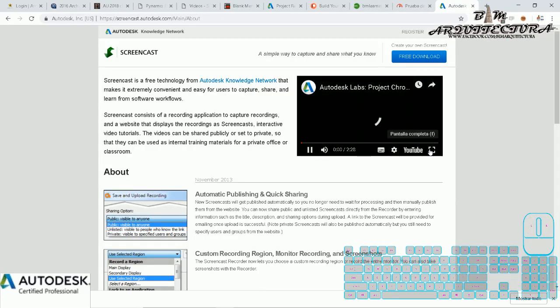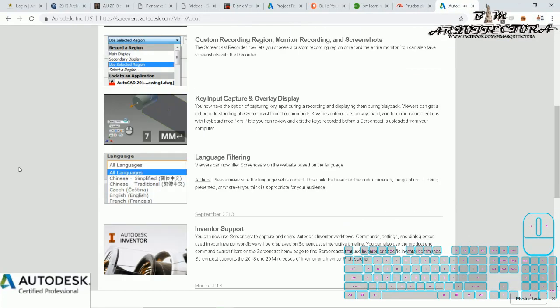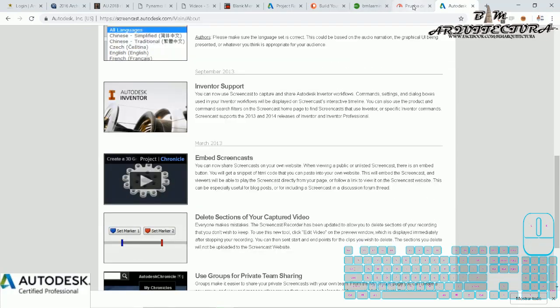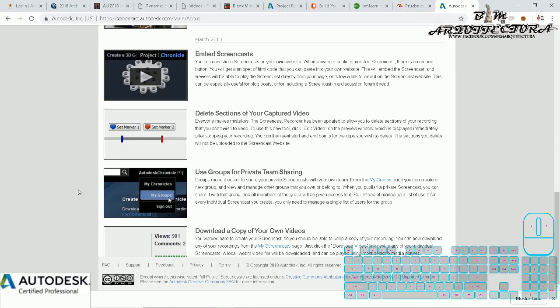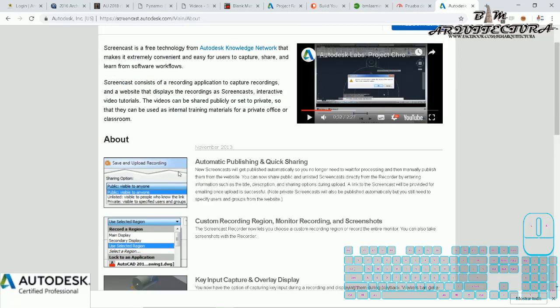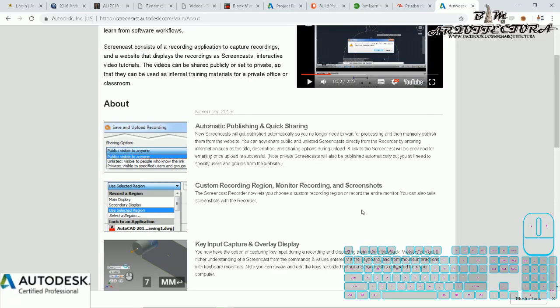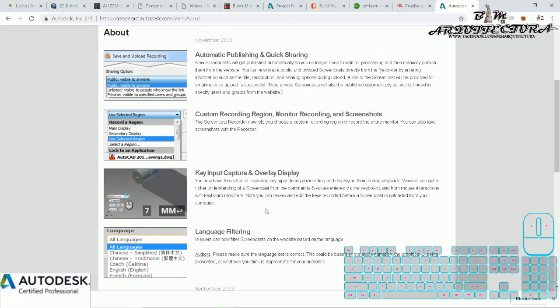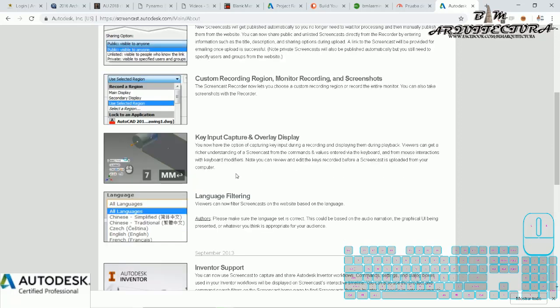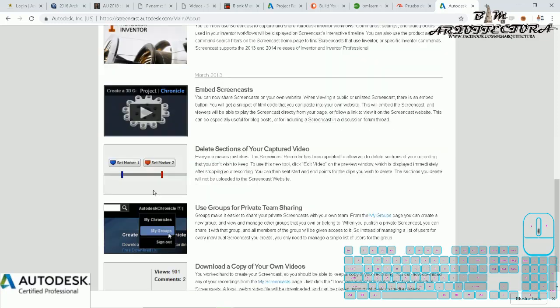And if you see, there are some things that you can do with Screencast. It's 100% free. For example, you can automatically publish and quickly share information. You can customize recording regions, monitor, and screenshot. The key input captures are saved in a timeline.